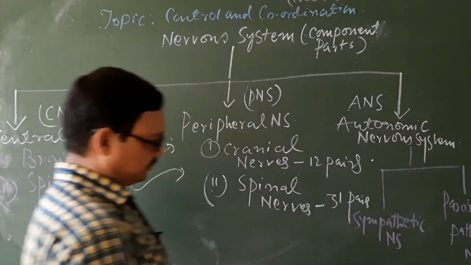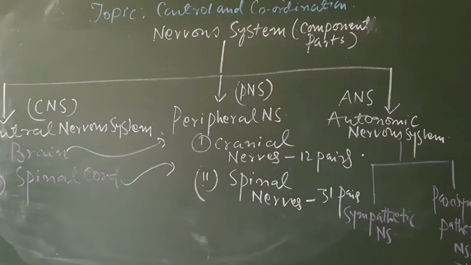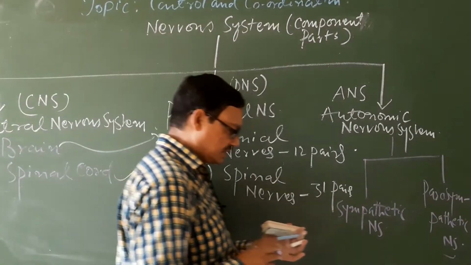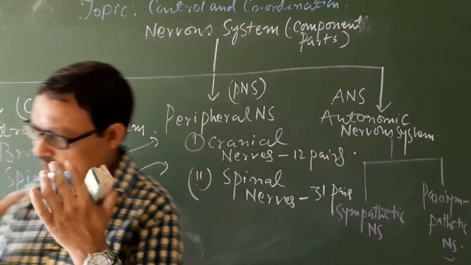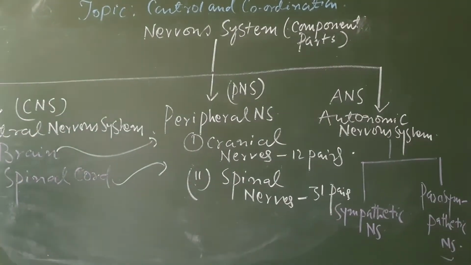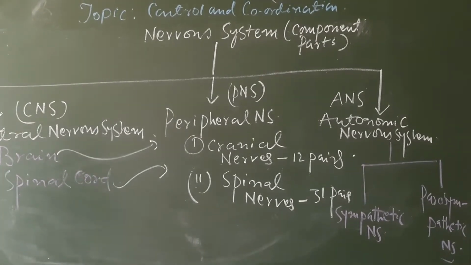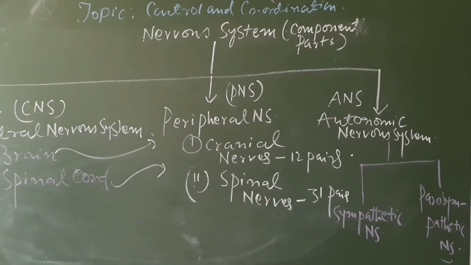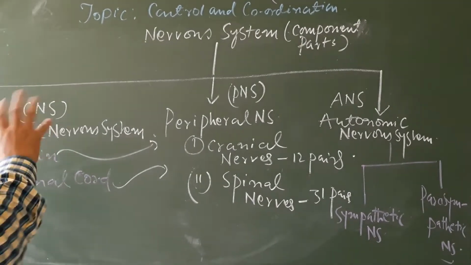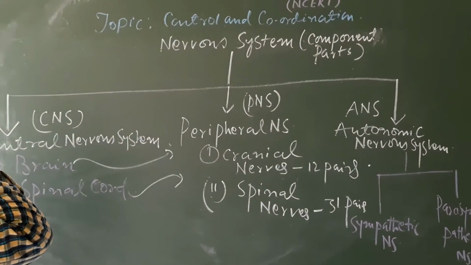Both of these control and coordinate the functions associated with the visceral organs, which we'll discuss later on, and these are the three important parts of the components of the nervous system.